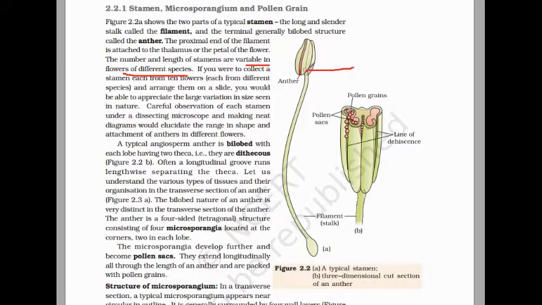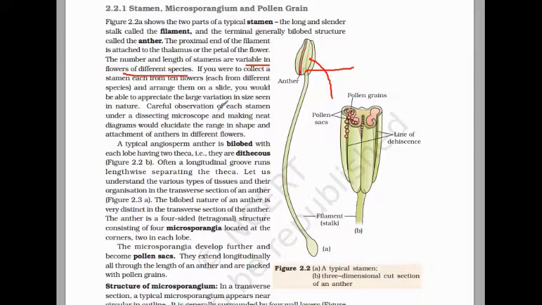In some cases the filament arises from the basal region, in some cases from the dorsal portion, and in some cases from the anterior portion. So it is different from species to species. We have talked about the two different parts of the stamen, filament and anther.